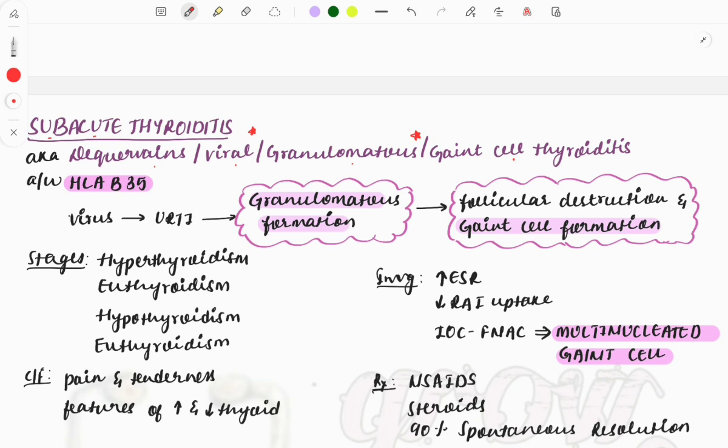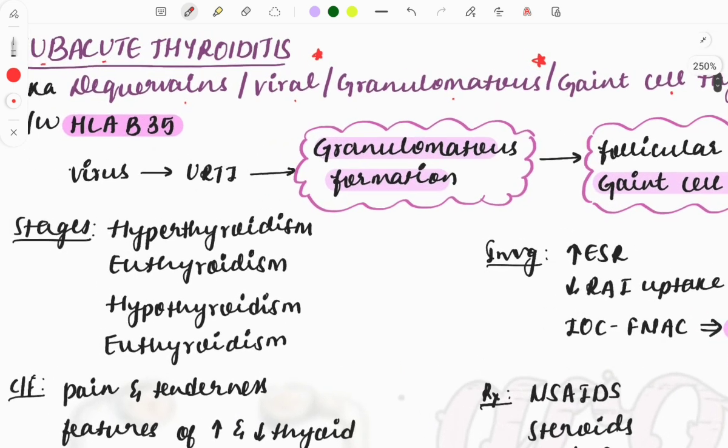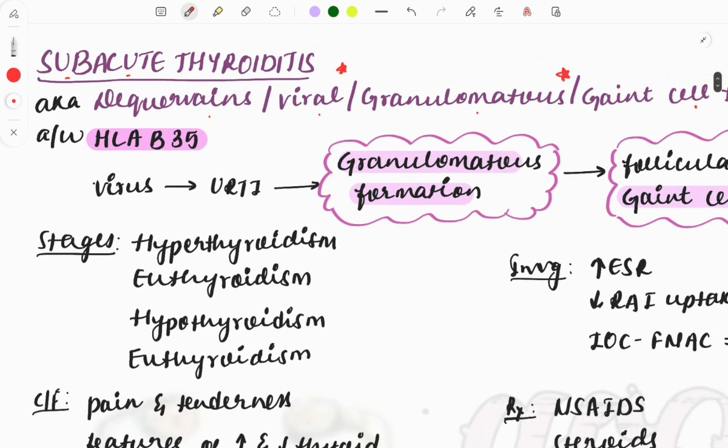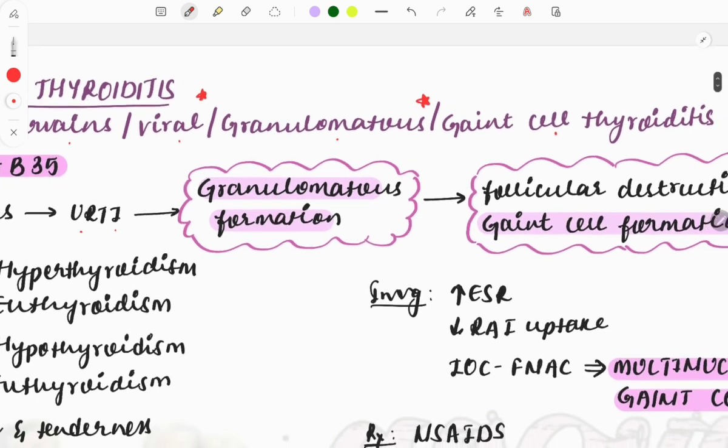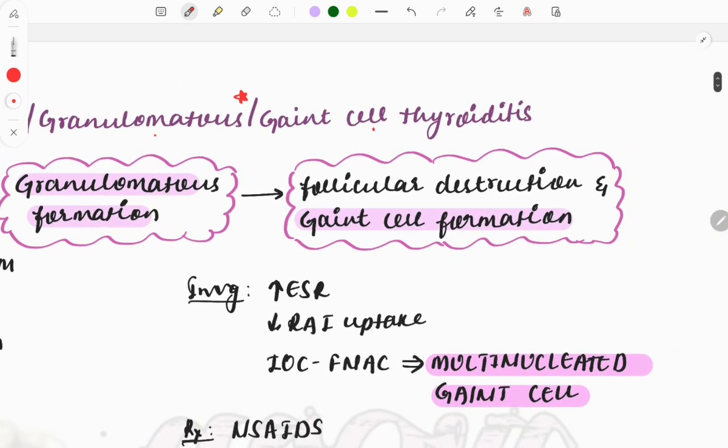To avoid that, look at the other terms also of the diseases. The mechanism of action or the pathology associated with this is the virus. So the viral infection will be causing upper respiratory tract infection. This will be causing granulomatous formation, and that granulomas will destroy the follicles and form giant cells.